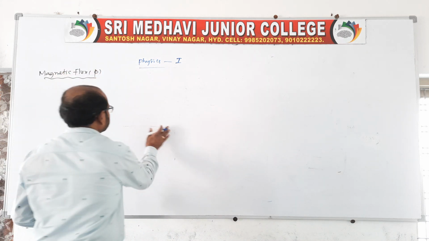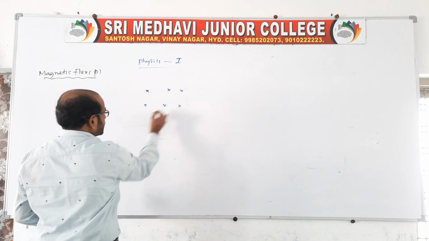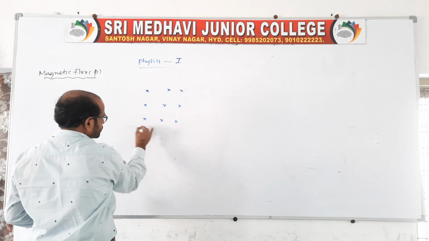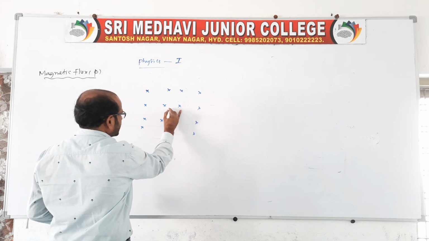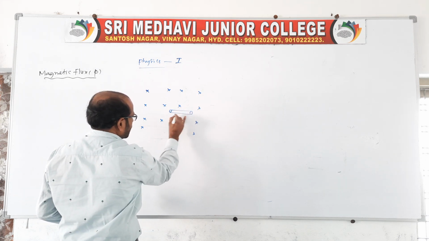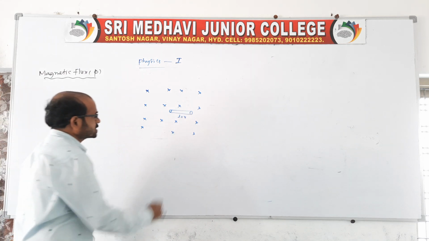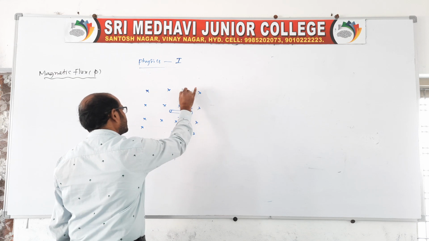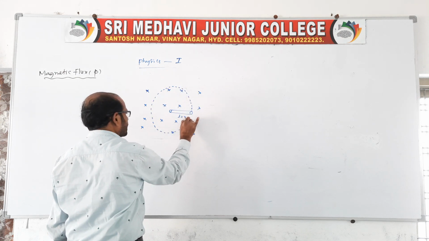There will be a field given, which is the cross field, and in this the rod is rotating in a circle with angular velocity omega.